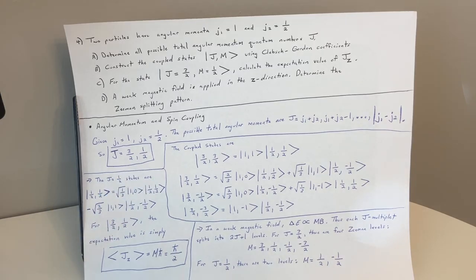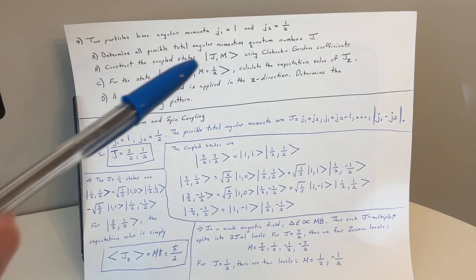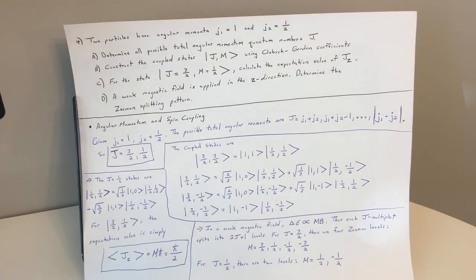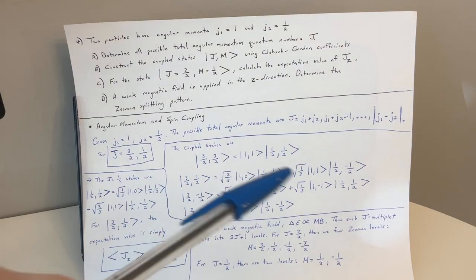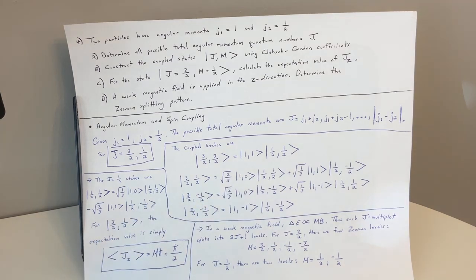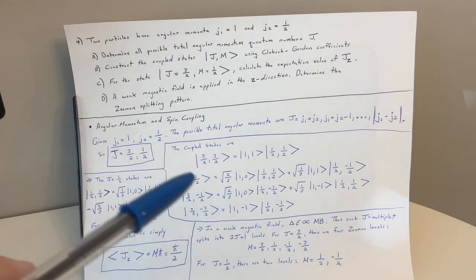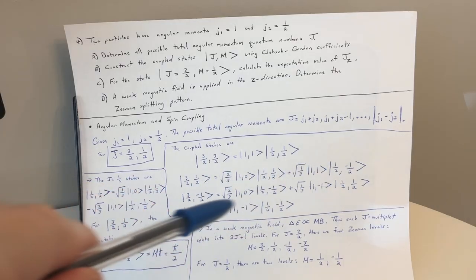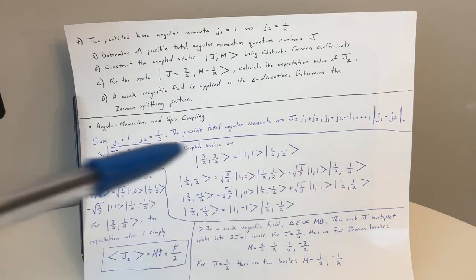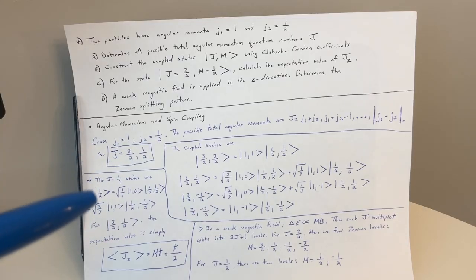Okay, so I'm not going to read all these kets out for the coupled states, but here you go. Here are the coupled states for our kets. It's just using what you know about computation with these, and this is what they come out to. So this is more of a computation problem for each of our kets.